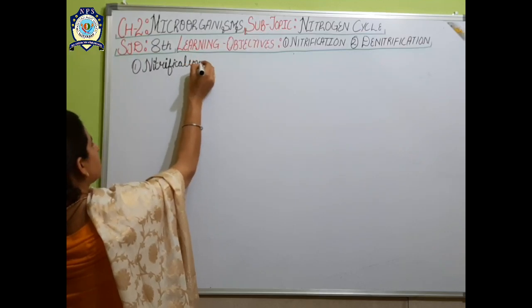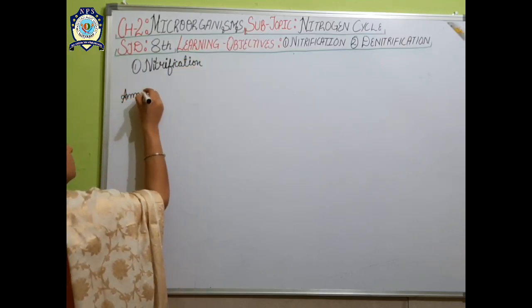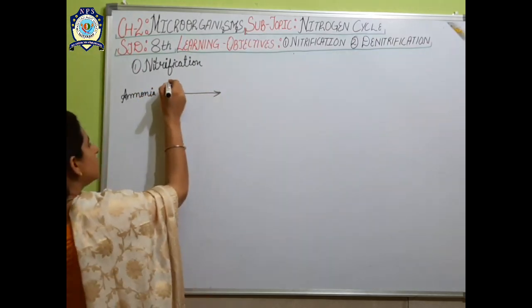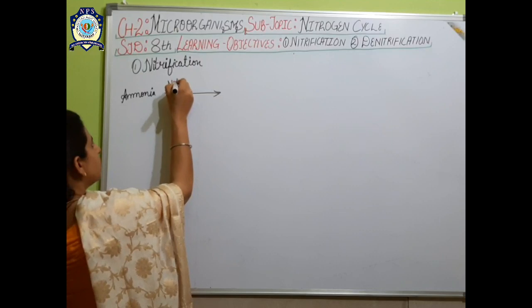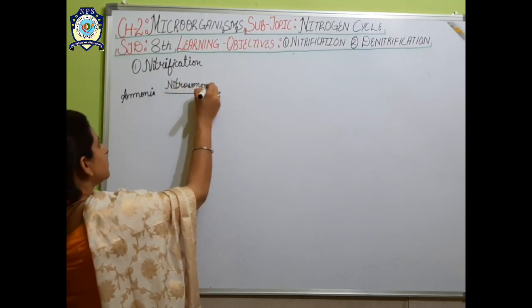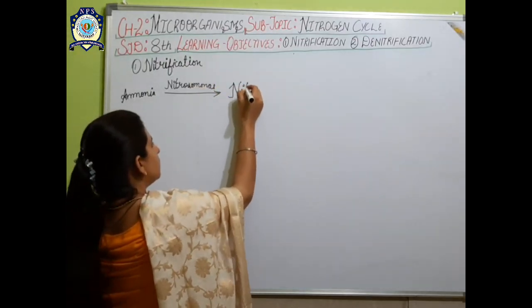In nitrification, the ammonia, with the help of the bacteria Nitrosomonas, converts into nitrites.